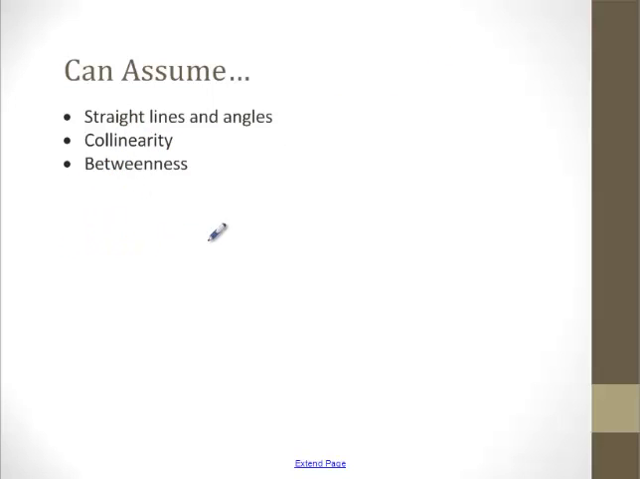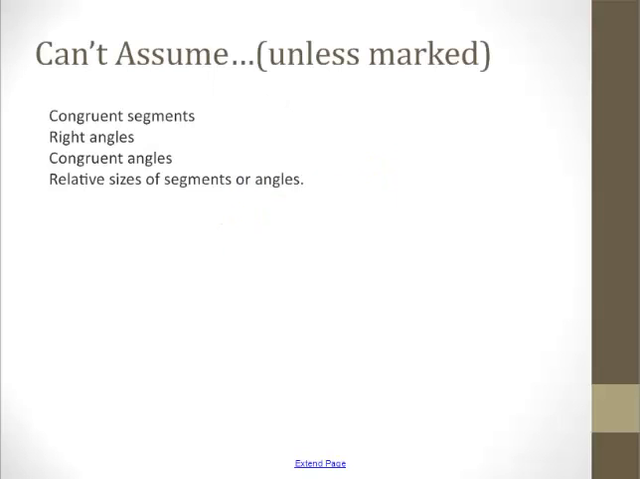And then betweenness. We can assume that if I draw 3 collinear points, I can assume those are collinear first, but I can assume B is between A and C. And it seems very straightforward to say that, but that's something you can assume. There are things that you can't assume. You can't assume congruent segments.